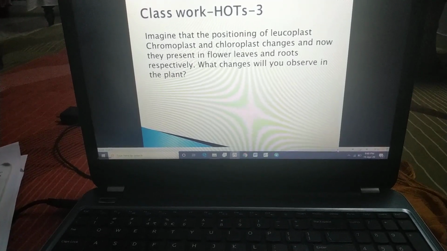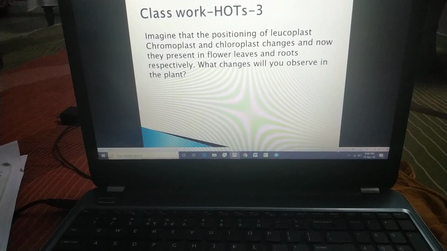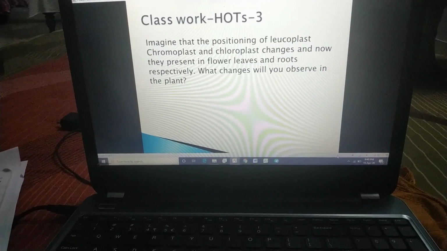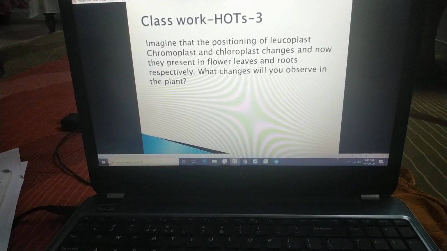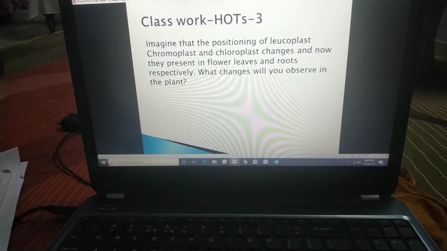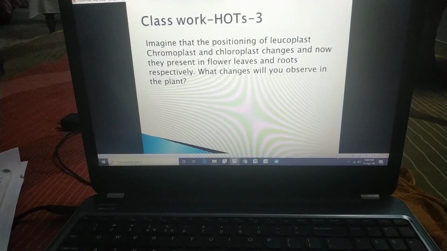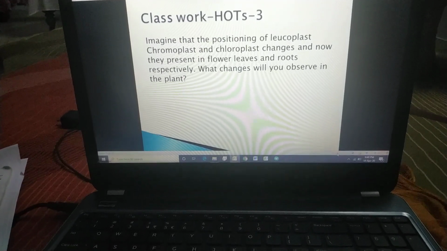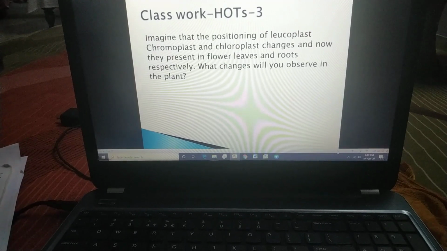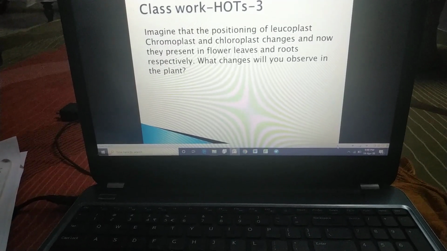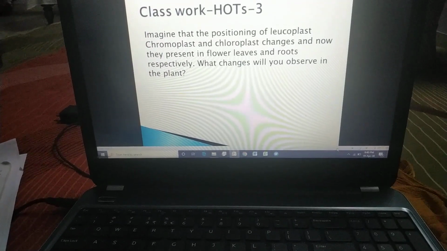See students, plants have beautiful flowers to attract the insects so that they can transfer the pollen grains from one place to another. So if plants do not attract the insects, then what will happen? Definitely they will be unable to perform pollination. And then the leucoplast: roots are colorless and they work for the storage of food.